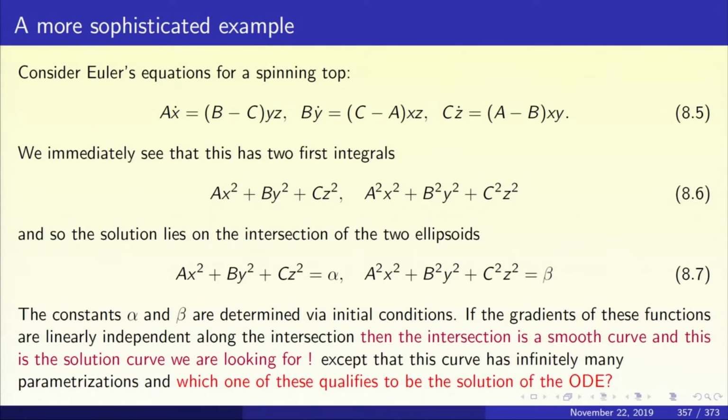Now let's do something slightly different. Multiply the first equation in 8.5 by a x, second by b y, and the third by c z, and then add up. The same rigmarole will now give you that a squared x squared plus b squared y squared plus c squared z squared is constant. So now we got two first integrals, 8.6. So we must set them equal to constants. They are constant along solutions, but our solutions come equipped with initial conditions. So plugging in the initial conditions, we can fix the values of the constants. Let the values of the constants be alpha and beta.